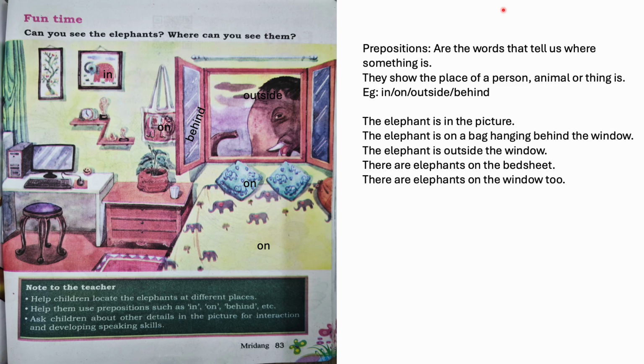So to talk about the place of these elephants, we used some short words. These short words are called prepositions. The prepositions we used here are on, outside, behind, then in. So all these words tell us where the elephants are. So prepositions are the words that tell us where something is. They show the place of a person, animal or thing.